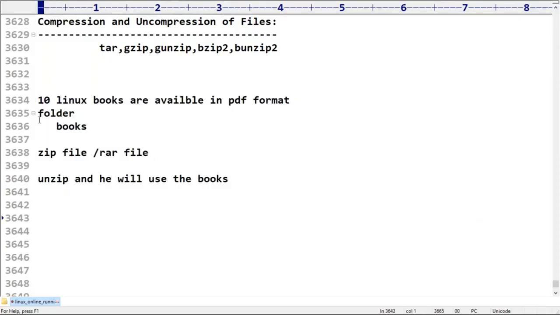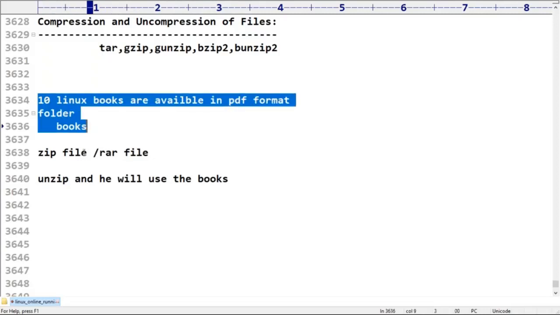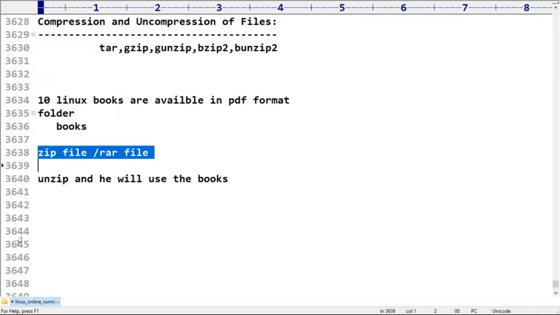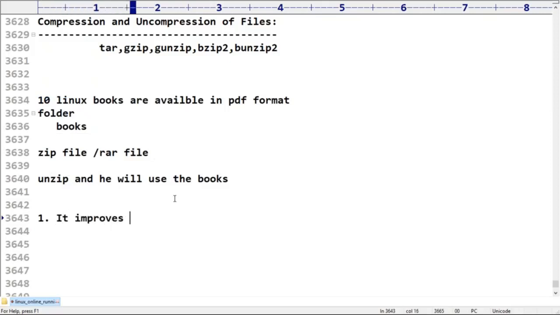But what is the advantage? Instead of sending 10 books directly, if I provide them in the form of a zip file, what are the various advantages? It's a very common requirement in our day-to-day life. Yes, it improves memory utilization, because a zip file takes much lesser space compared with the original files. Next, transportation becomes very easy.